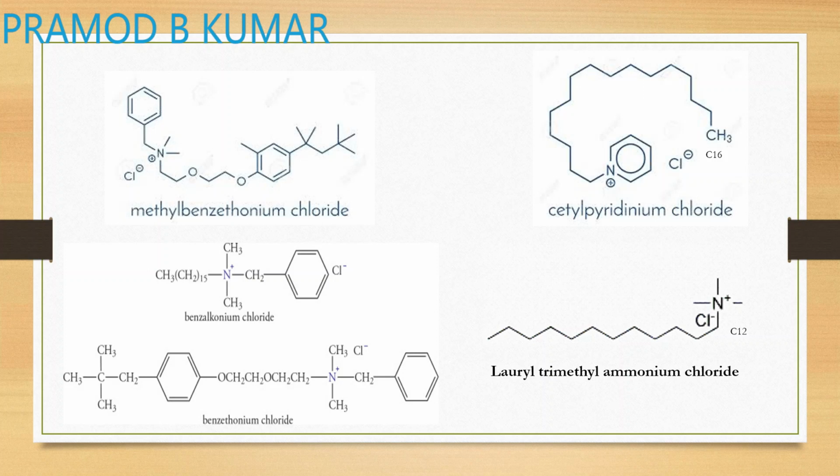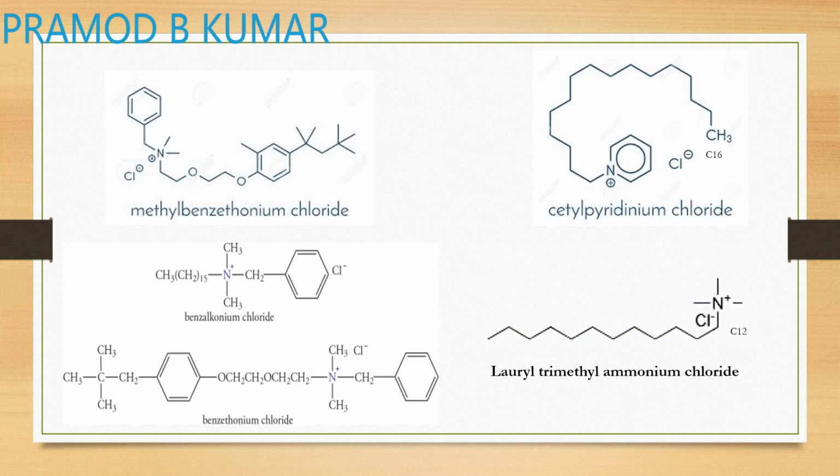In the case of methylbenzethonium, your quaternary salt is linked to a diethoxy ether, which is connected to a phenolic ring containing a methyl at the ortho position and a substituted alkyl group at the para position. So that is methylbenzethonium chloride.